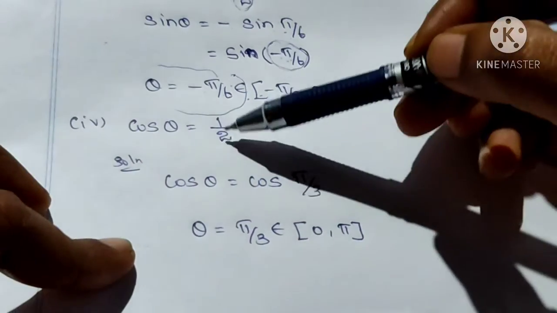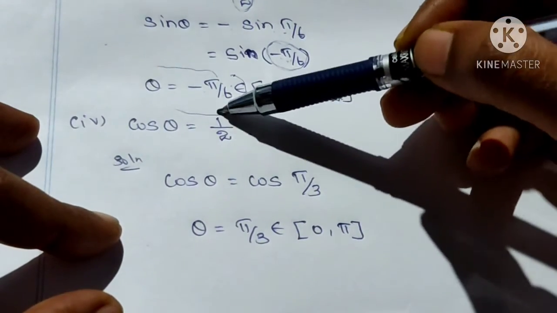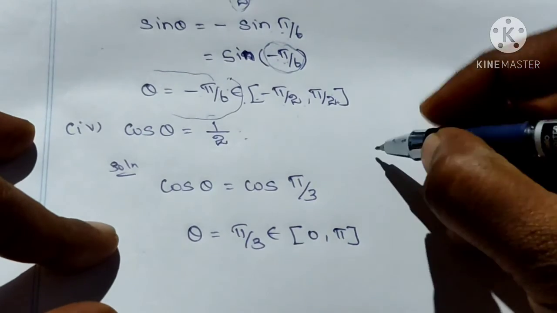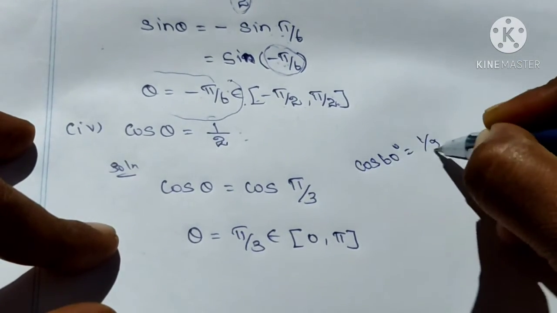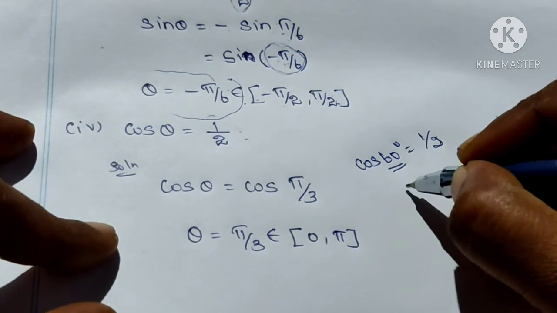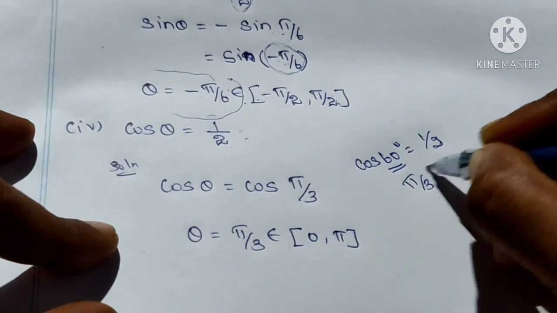Fourth part, cos θ is equal to 1/2. So 1/2 is the cos 60 degree value. cos 60 degrees is 1/2. The radian form of 60 degrees is π/3. Okay.